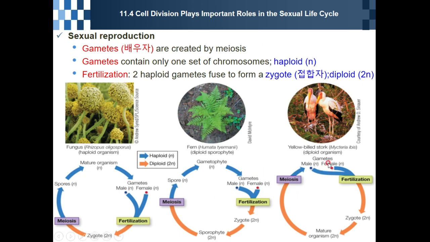So two haploid gametes fuse to form a zygote. They become 2n. We call it a zygote, in Korean 접합자. This is the 2n status, and this is sexual reproduction.